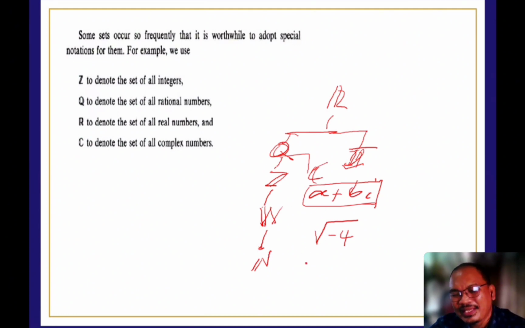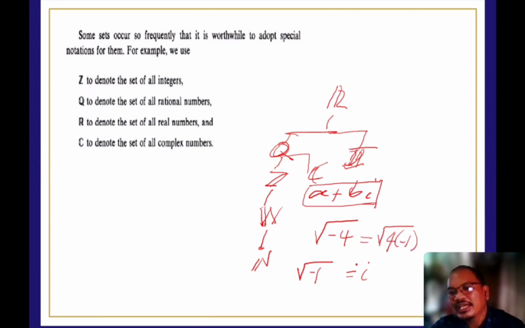So, tingnan natin. In complex numbers, it is already defined that the square root of -1 is equal to I. Therefore, if we're going to have the square root of -4, this can be written as we factor out 4 times -1, which is -4.